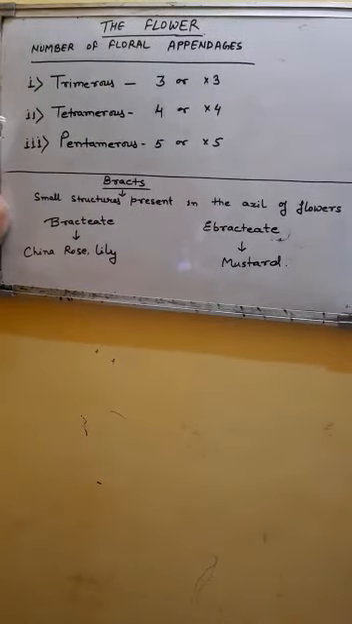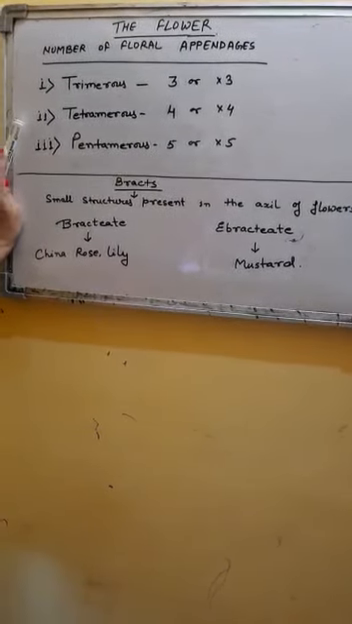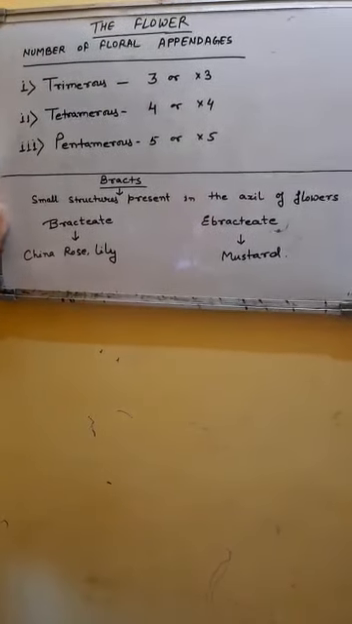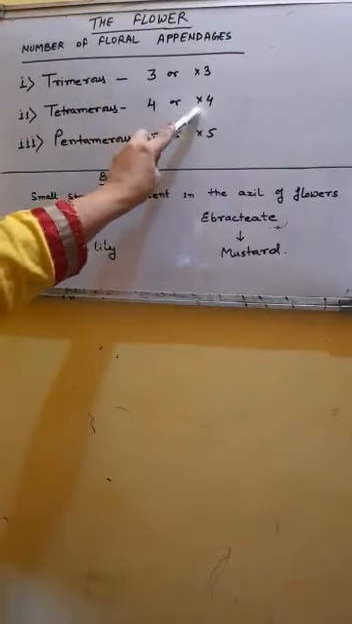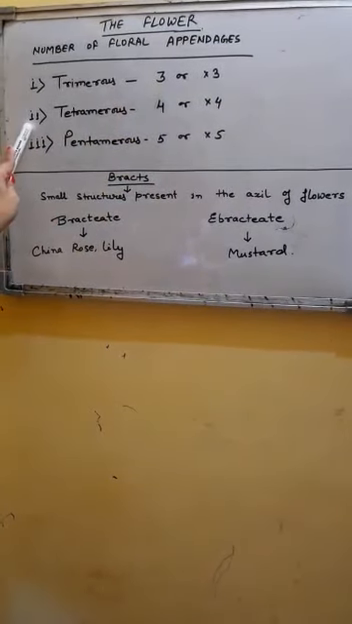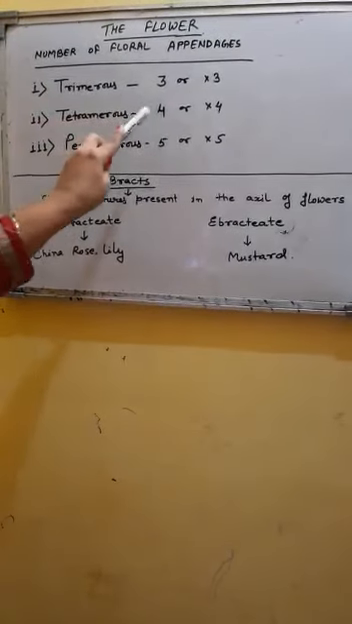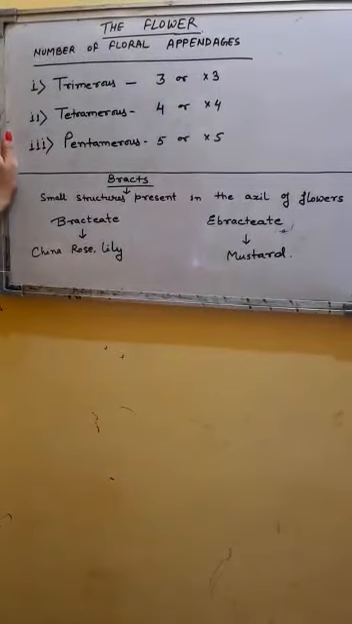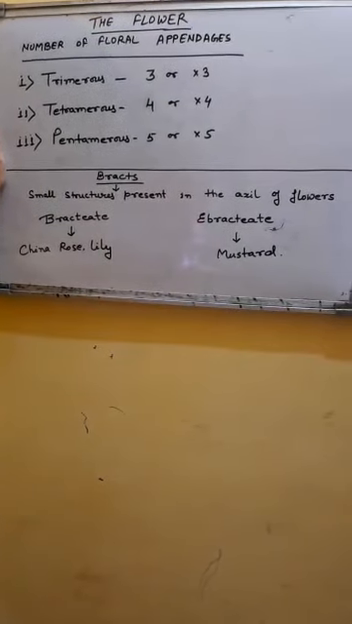Second is tetramerous. It is a condition where floral appendages are 4 in number or they are a multiple of 4. The floral appendages are either 4 or a multiple of 4. Then such flowers are called tetramerous.